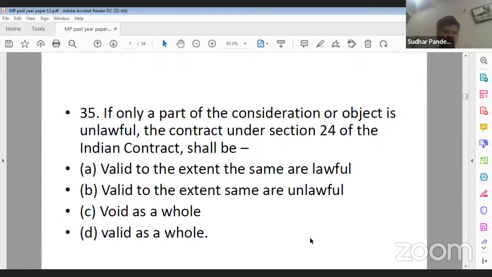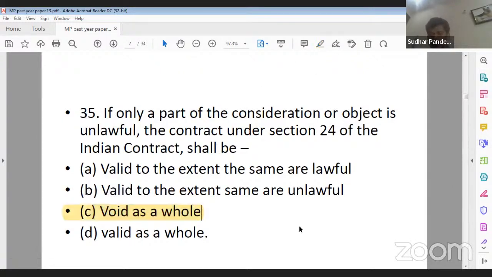Question number 35. Where the object or the consideration is unlawful, the contract as per section 24 is: valid to the extent the same are lawful, valid to the extent the same are unlawful, void as a whole, or valid as a whole. What should be the correct answer of question number 35? Its correct answer will be C, that is void as a whole.